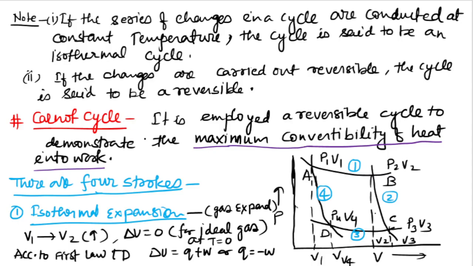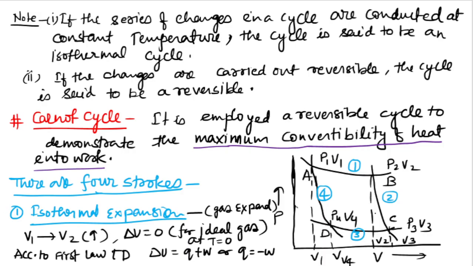What is the Carnot cycle? It employs a reversible cycle to demonstrate the maximum convertibility of heat into work. Here there are four strokes.